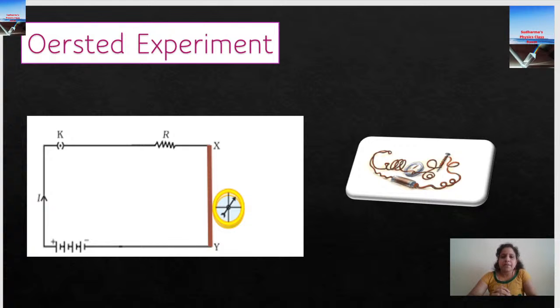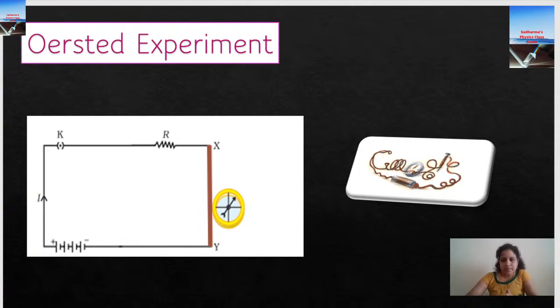If you are asked to write for 2 marks, you can draw this diagram. It's a very simple diagram. It won't take much time, right? So just draw the diagram quickly and explain what happened. If it is a 5 mark question, you have to explain all that I said in a step-by-step manner.